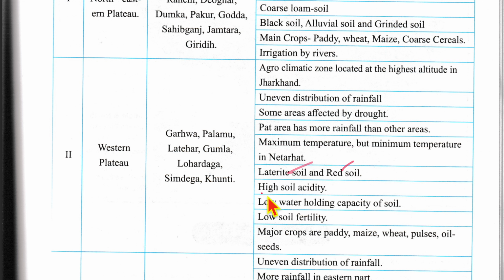Laterite soil and red soil, high soil acidity in this western part, and low soil fertility because of the high soil acidity. This acidity makes it very compatible with crops like blueberries, mostly berries, which like an acidic environment. So moving on, major crops are paddy, maize, wheat, pulses, oilseeds, etc.